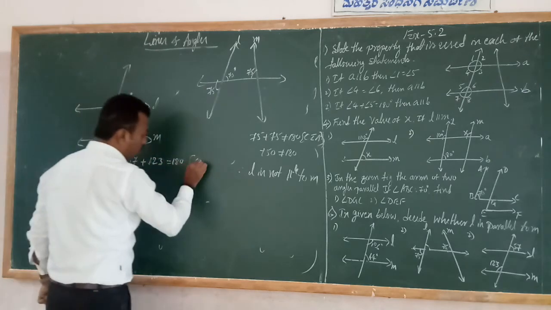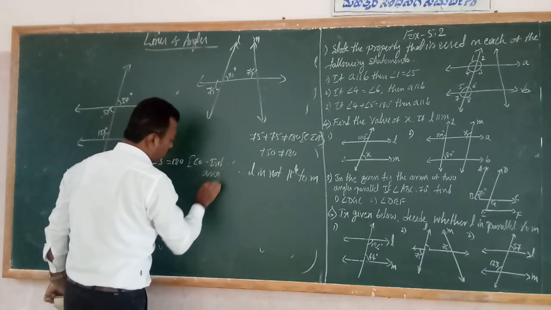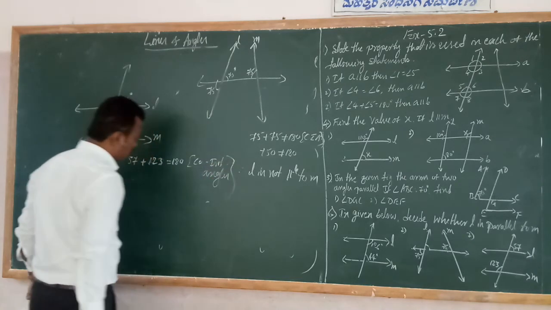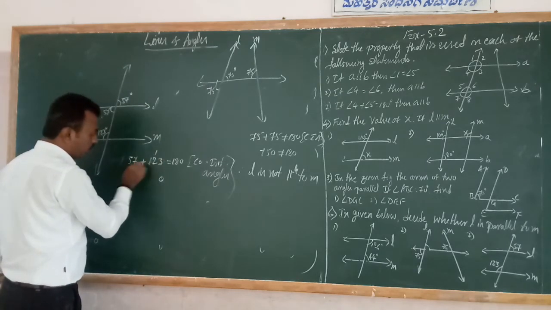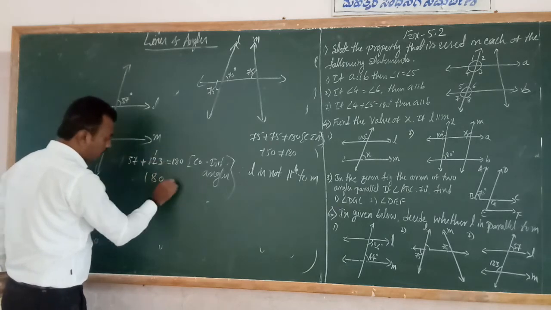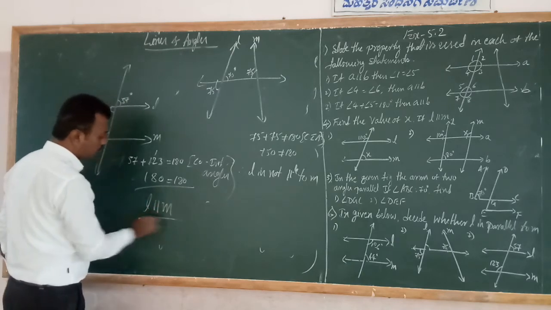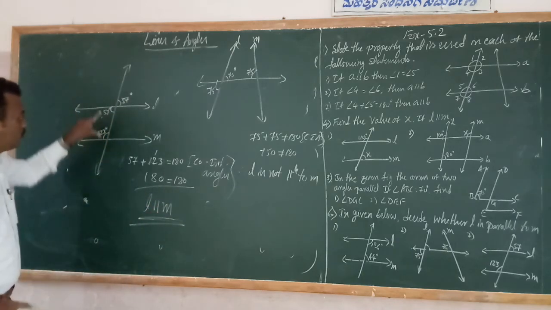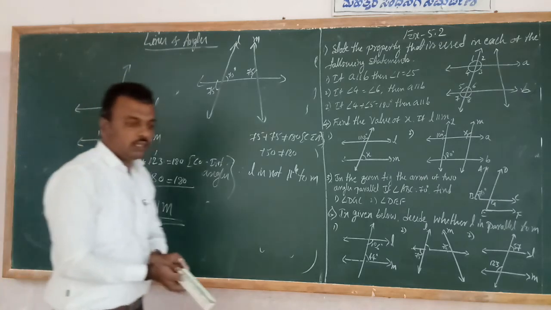Because of co-interior angles. 7 plus 3, 10, carry 1. 5 plus 2, 7. 7 plus 1, 8. So 180 is equal to 180. Therefore, L is parallel to M. So the sum is equal to 180 degrees. Hence L and M are parallel to each other.